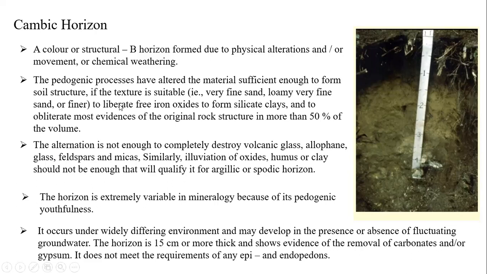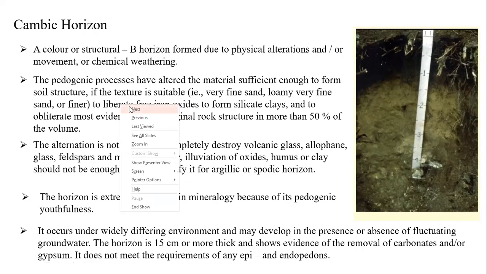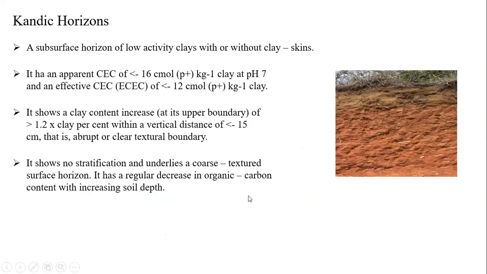This is regarding the cambic horizon. Next one, the candic horizon, is completely another scenario. Here you can see it has low clay activity, with or without clay curtains. Clay curtain means what I showed in the previous images. Now you can see very low clay curtain. It has an apparent CEC of less than or equal to 16 centimoles, and pH will be around 7.